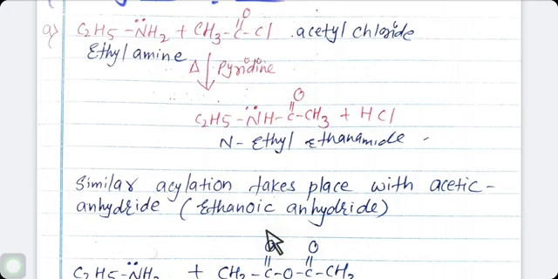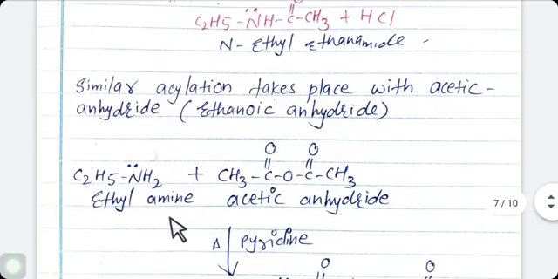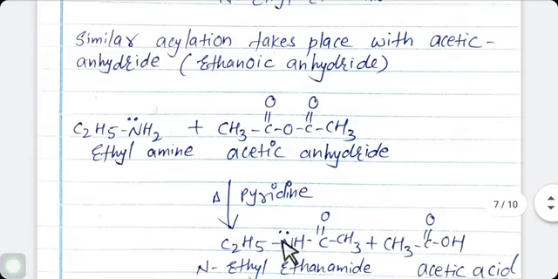Now similar acylation takes place with acetic anhydride. Acetic anhydride is also known as ethanoic anhydride. See here again we are using ethylamine, means primary amine, simple amine. Reaction with acetyl chloride or reaction with acetic anhydride, both the reactions are known as acylation reaction.